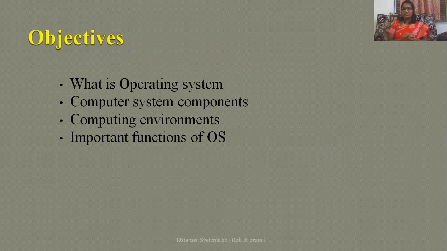Computer system components, computing environments, different types of computing environments, because our computer is everywhere today. Today we are learning our regular academics also through the computer. So it has to work in many fields.